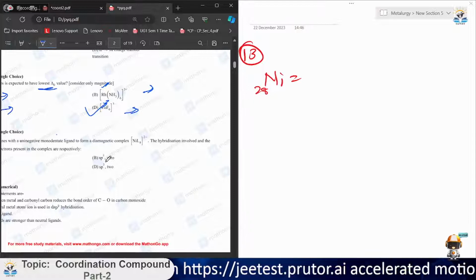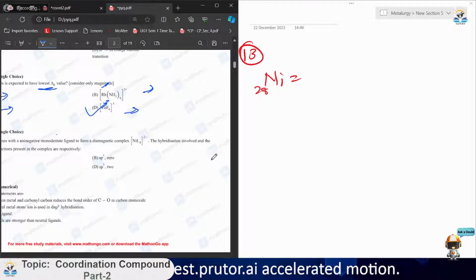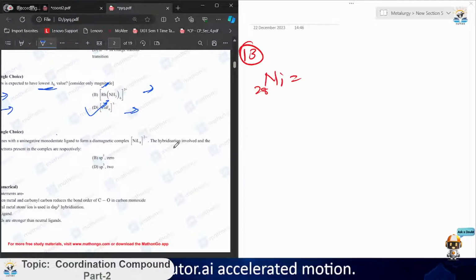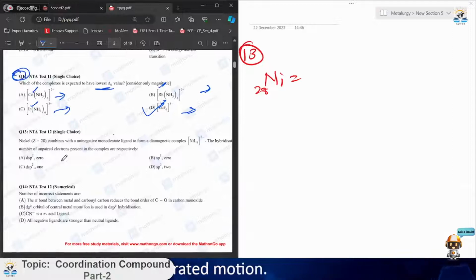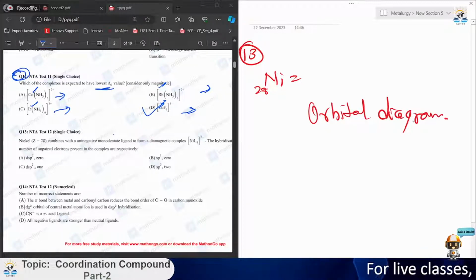It is a monodentate ligand, so no need to think about en and diamine at all. We need the hybridization involved and the number of unpaired electrons present. We just need to make the d orbital structure, that orbital diagram. Without this you cannot solve this question.